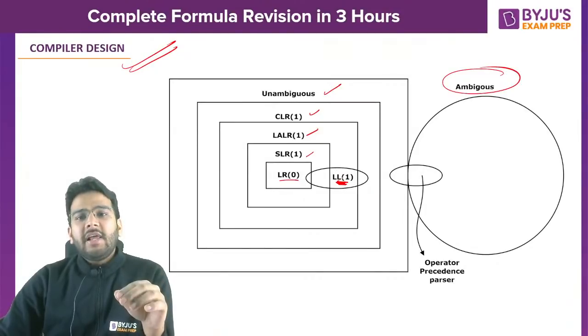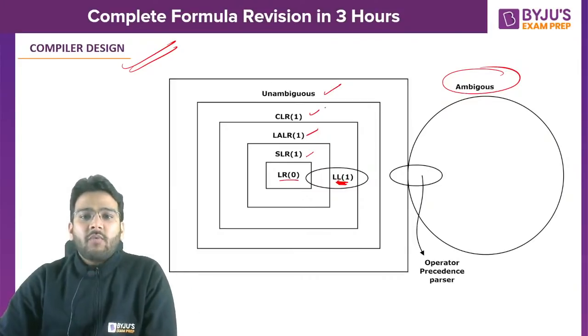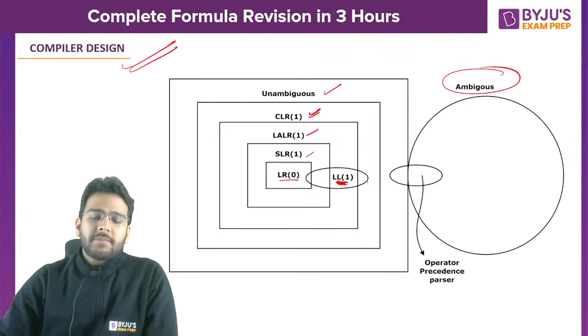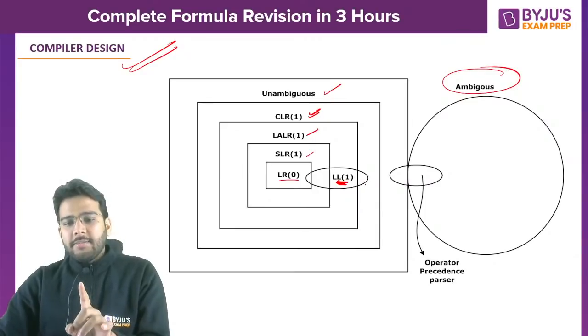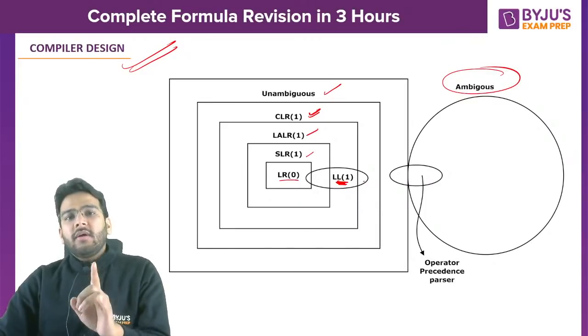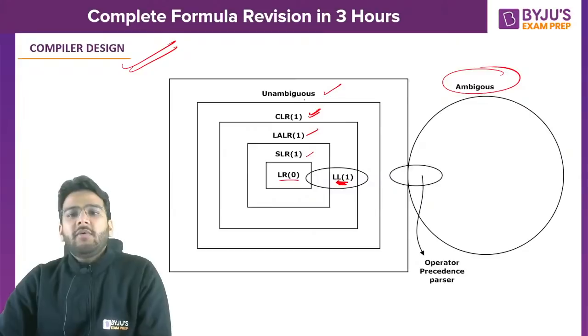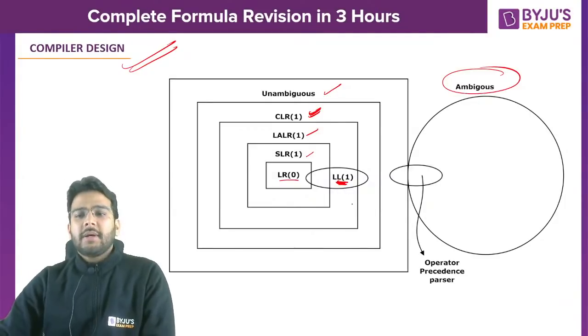If a grammar is LL1, definitely it will be CLR1. Why I'm saying so? Because it is a subset of that, right? If grammar is LL1, definitely it will be CLR1. As you can see, it is a subset of that.